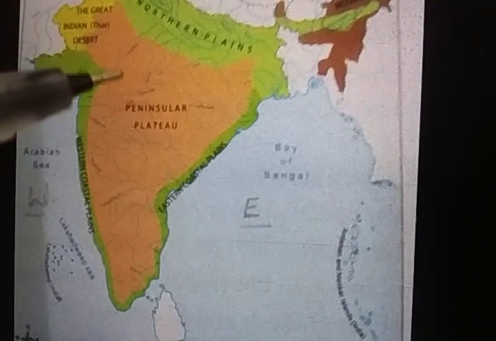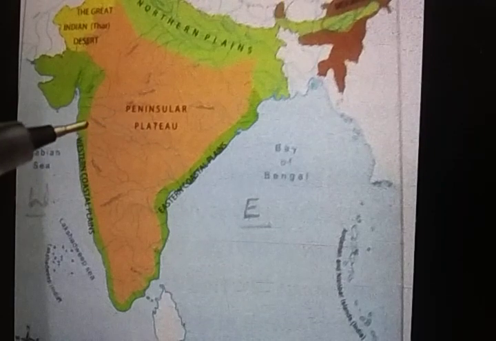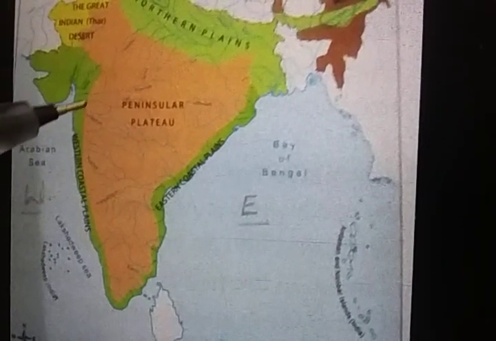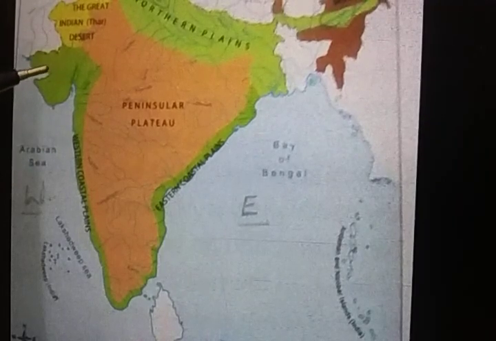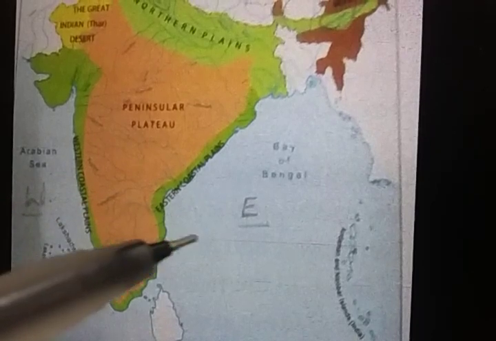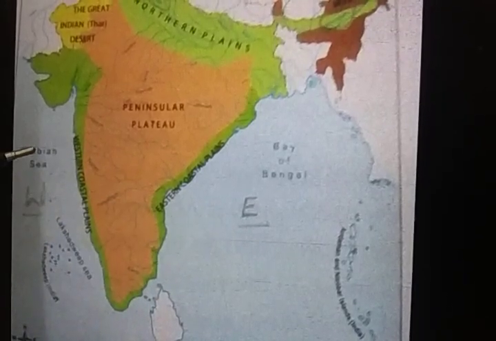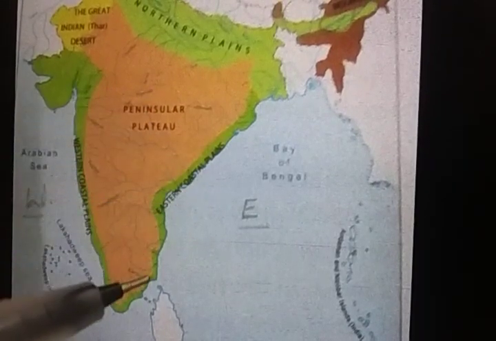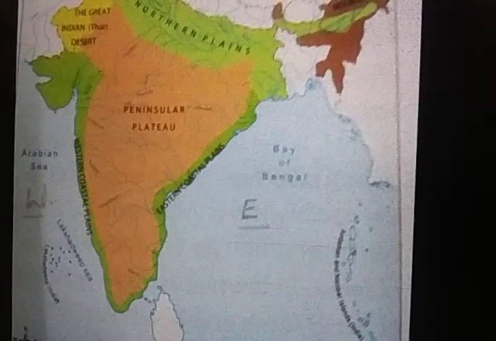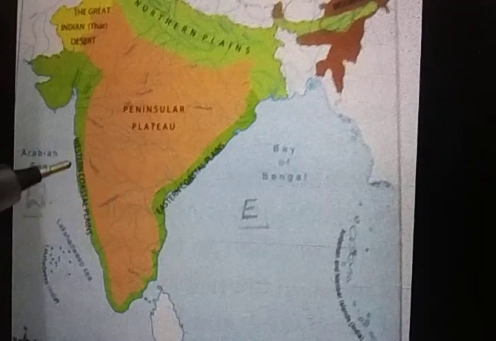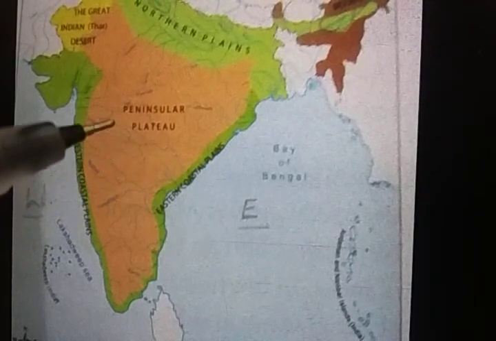Next we will go to the other physical divisions. That is the coastal plains. Next to this peninsular plateau, we have the coastal area. Now the coastal plains are those plains which are close to the ocean and the sea area. So they are called the coastal areas. The coastal plains are stripes of fertile, flat land that lie on either side of the peninsular plateau. They are divided into two parts.